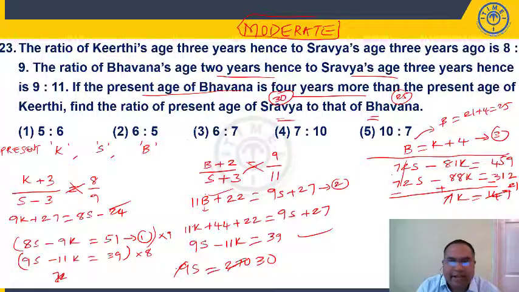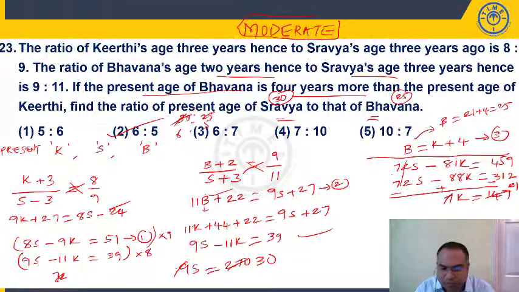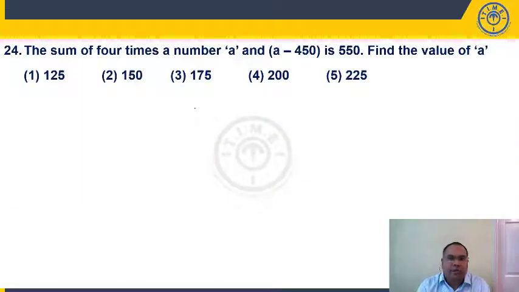So the ratio of Shravya to Bhavana is 30 is to 25. 5 sixes are 30, 5 fives are 25. So the ratio is 6 is to 5. 6 is to 5 is present in the second option. Now this is an easy question, a doable question, a very easy question.